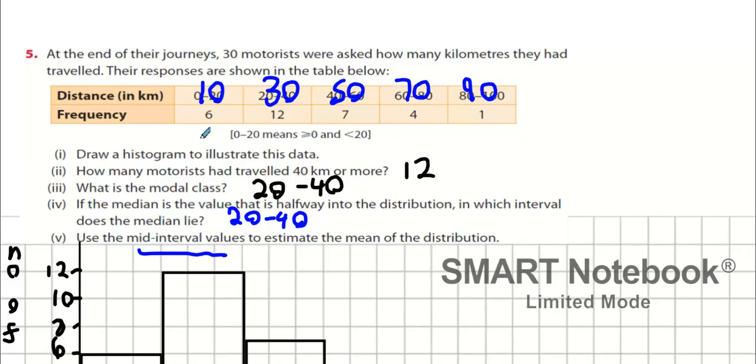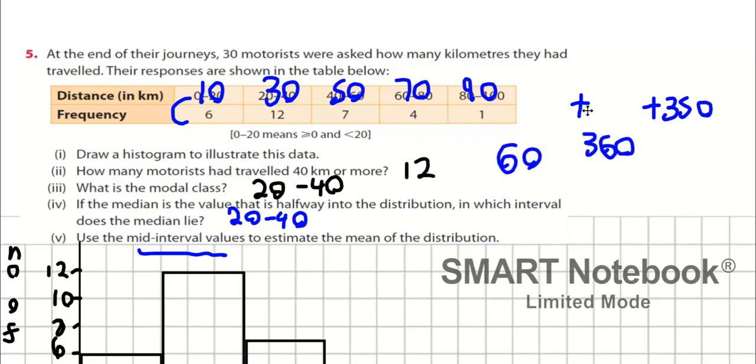So do you know what we're claiming? We're claiming 6 people traveled 10 kilometers. So how many kilometers in total is that? 60. We're claiming 12 people traveled 30. So what's that? 12 by 30? 360. We're now claiming that 7 people traveled 50. What do we think? 350.